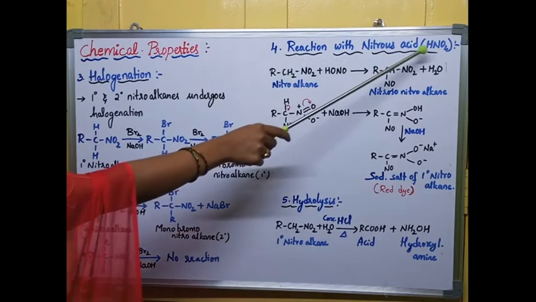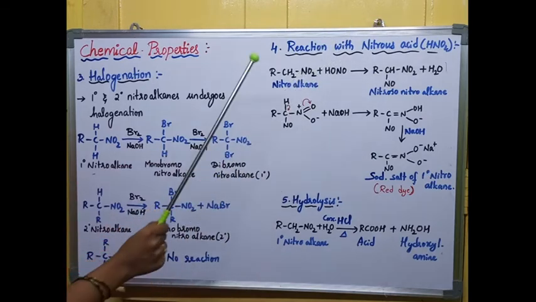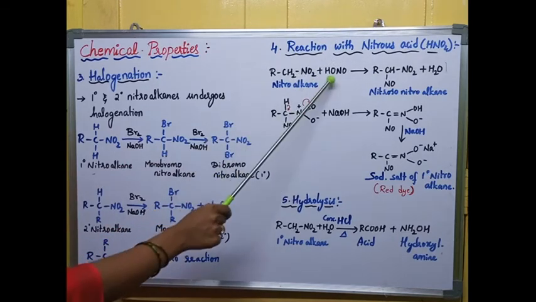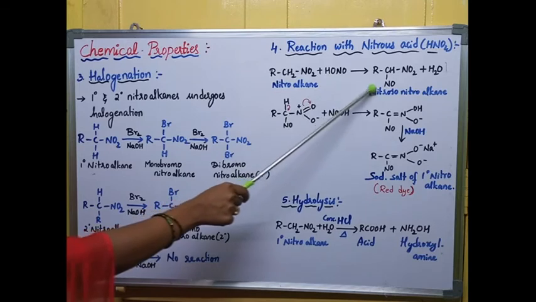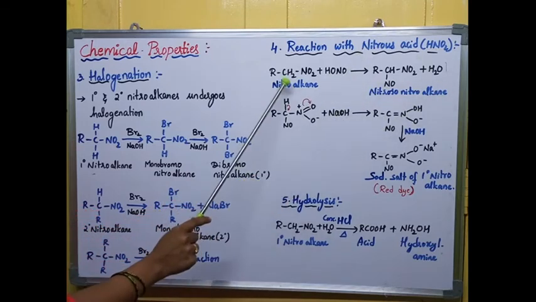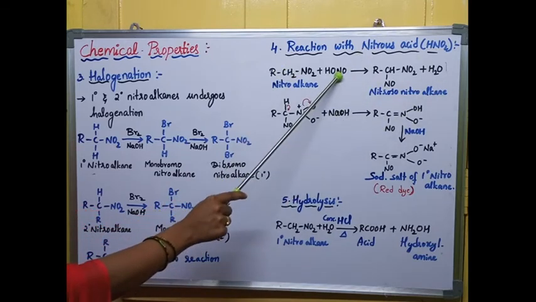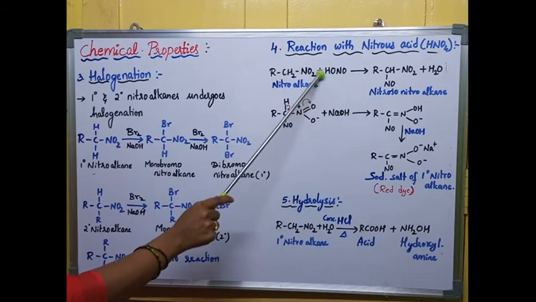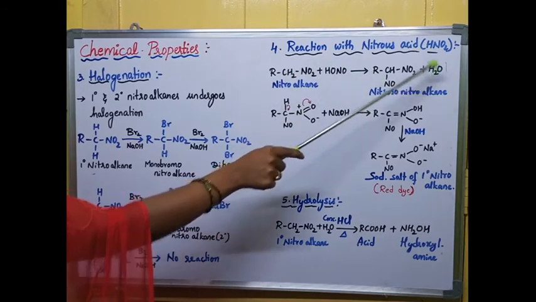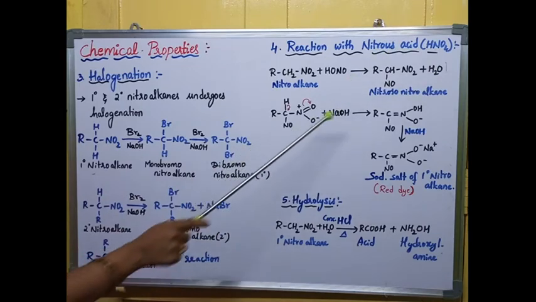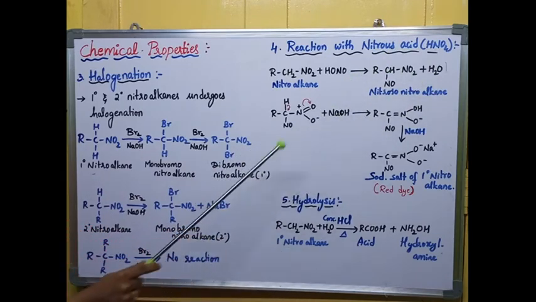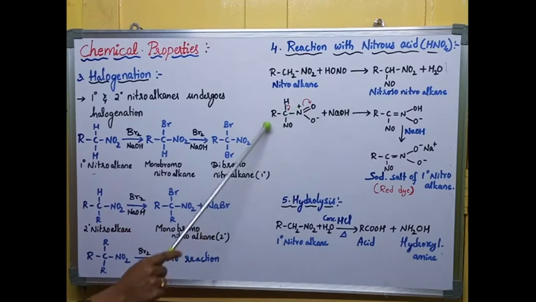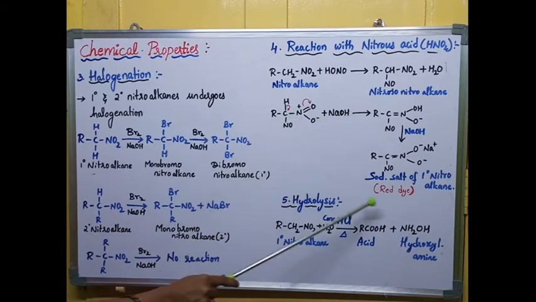Nitrous acid has the chemical formula HNO2. Nitroalkane on reaction with HNO2 forms nitroso-nitroalkane. That means one alpha hydrogen is replaced with NO. You can clearly see H is replaced with NO, and OH and H combine together to form H2O as a byproduct. So that is called a nitroso-nitroalkane. This nitroso-nitroalkane further reacts with NaOH to form a red colored dye.